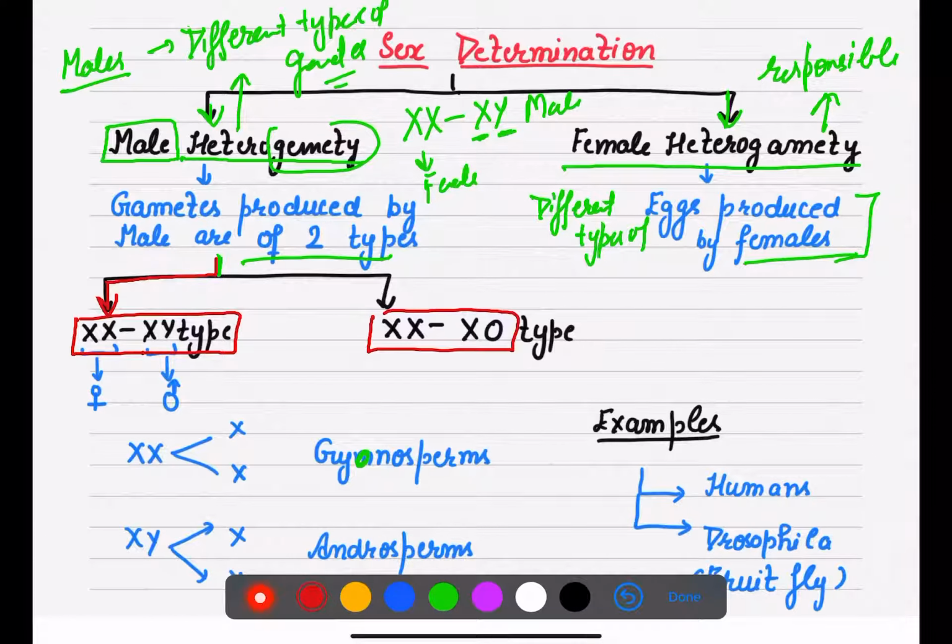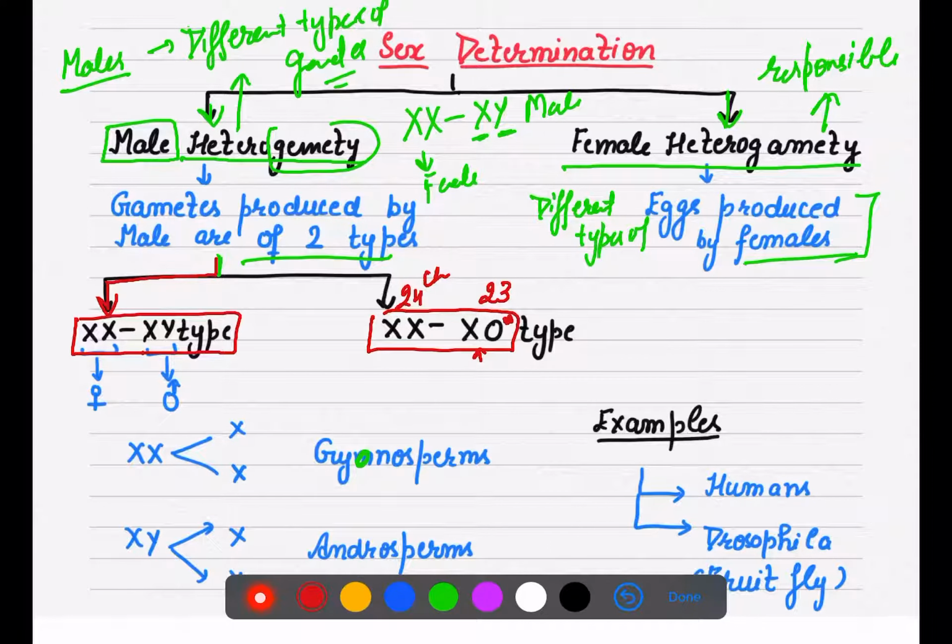Taking a random example, if an individual has 24 chromosomes, the male will have only 23, because one chromosome is absent.